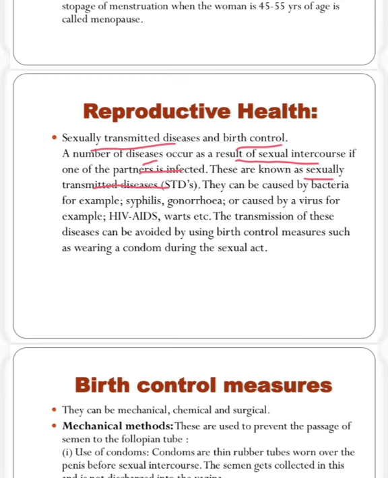They can be caused by bacteria. For example, syphilis, gonorrhea. These are examples of sexually transmitted disease. Or caused by a virus, for example, HIV, AIDS, warts, etc. So these are the diseases caused by viruses also. So, the transmission of these diseases can be avoided by using birth control measures such as wearing a condom during the sexual act. So, this type of disease can be avoided by using the birth control system, like wearing a condom during the sexual act.